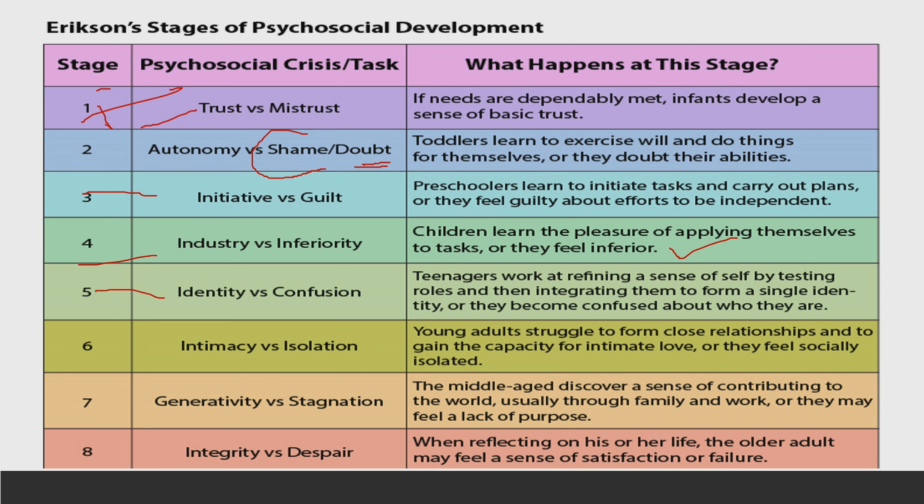So in this stage they are going through a feeling of identity versus confusion. Teenagers work at refining a sense of self by testing roles and then integrating them to form a single identity, or they become confused about who they are. Teenage is very confusing because they test different roles and then integrate them to form one single identity. That's why sometimes they are confused, because they are offering so many roles, exhibiting so many duties.